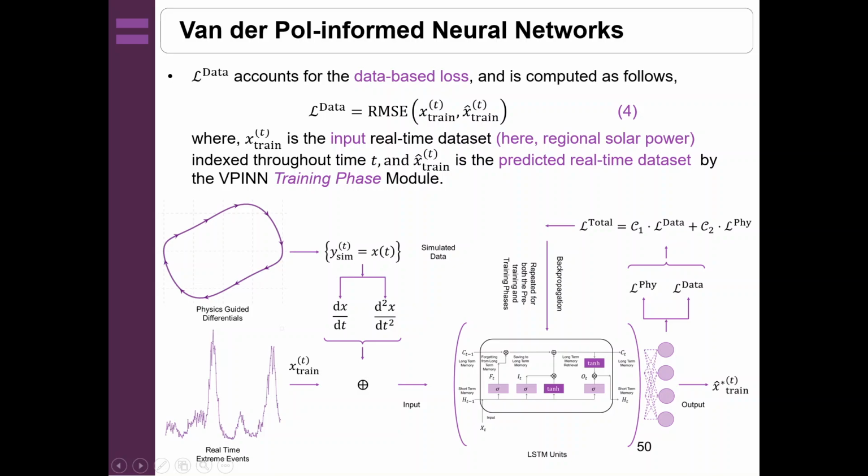Now, for the context of this research in VPNN, we considered 50 LSTM units, and it will then go through some backpropagation steps. The loss that we are talking about will be taken in as two loss functions in different phases, that is the pre-training and the training phase. These two loss functions will be combined together to give a total loss, which will be a linear combination of the data loss and the physics-based loss.